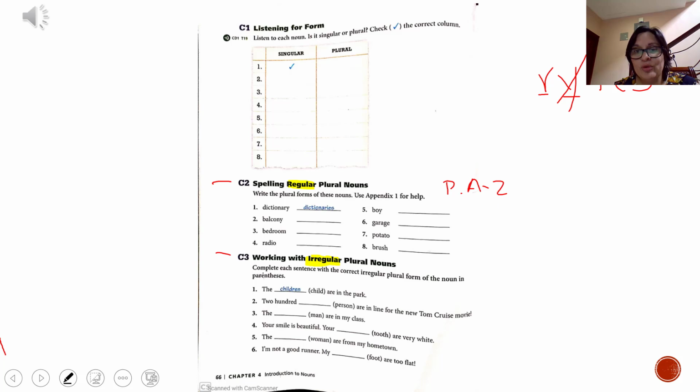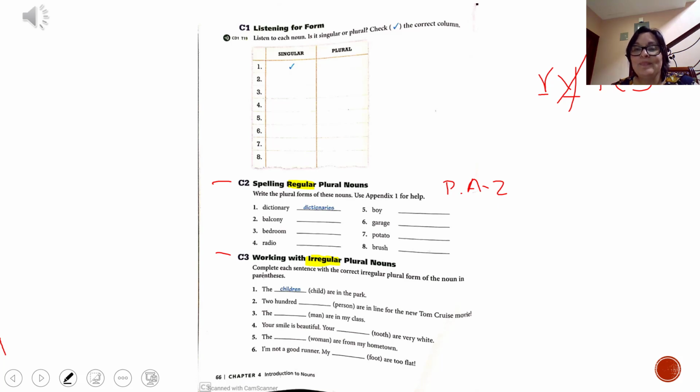But at the end of your book, in the appendix, you have examples, and maybe in there you have which ones are the correct plural for those nouns. Number one is done for you. The, in parentheses, you have child, are in the park. But you have to write that in plural. What is the plural of child? Children. Number two, in parentheses, you have person, are in the line for the new Tom Cruise movie.